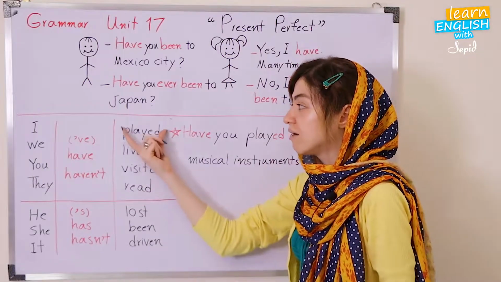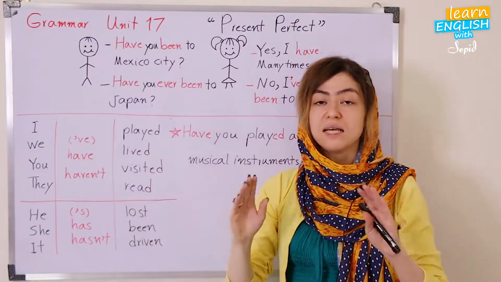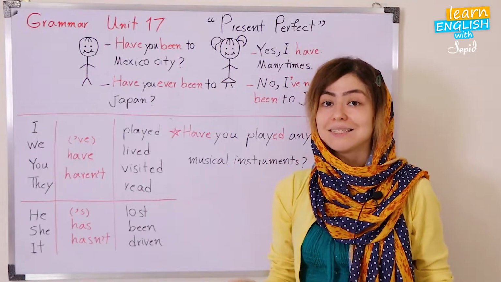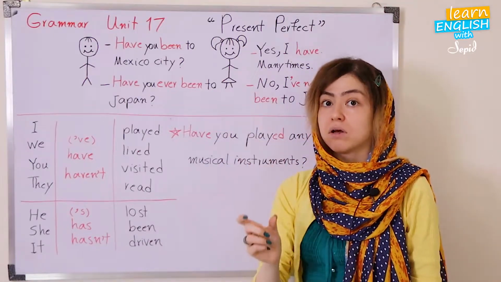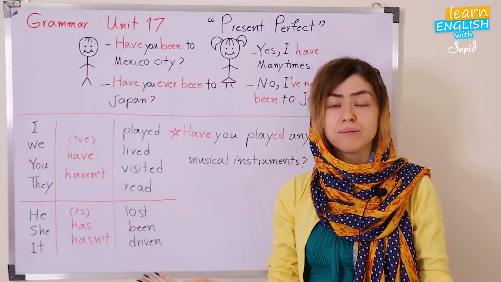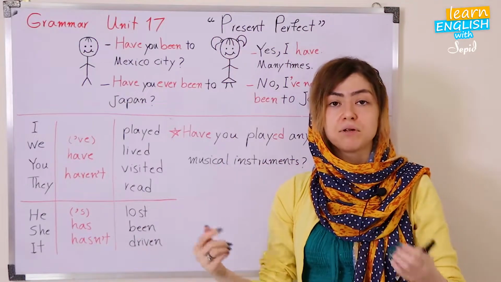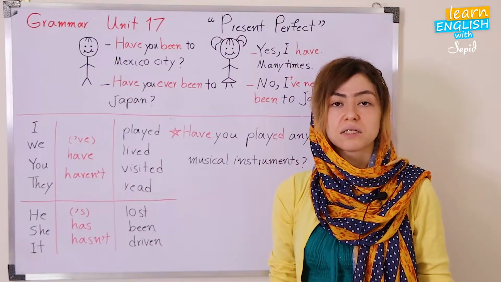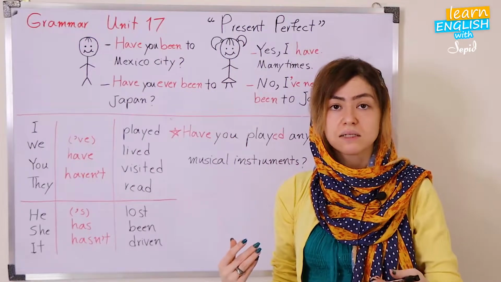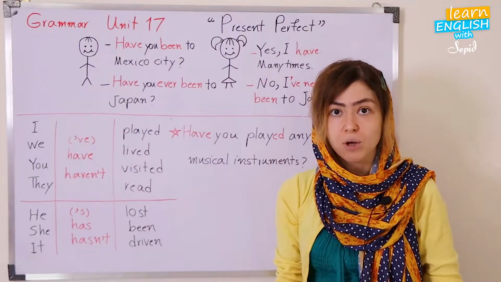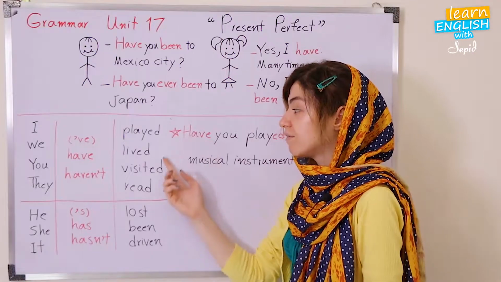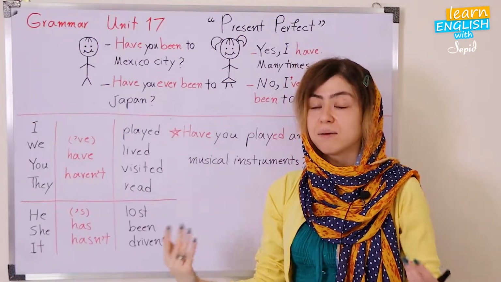Let's go to the verb form. In each sentence, we need the main verb. Because you remember, in simple present tense, present continuous, past continuous, simple past, in all of them we used our verb and the main verb.